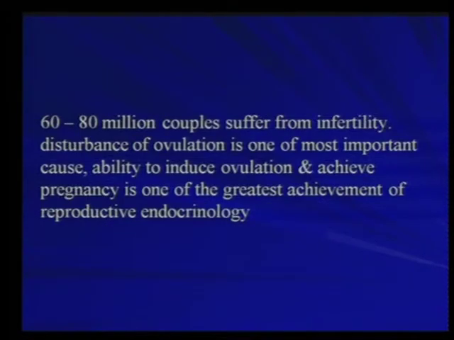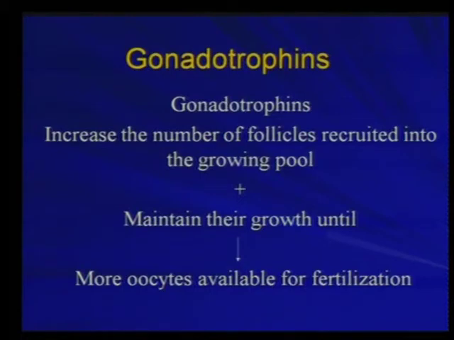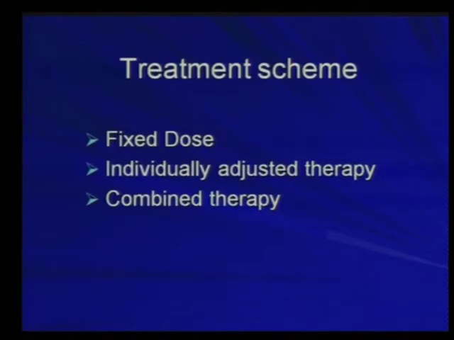Sixty to eighty million couples suffer from infertility. The disturbance of ovulation is one of the most important causes, and the ability to induce ovulation and achieve pregnancy is one of the greatest achievements of reproductive endocrinology. Induction of ovulation with human gonadotropin has been an integral part of routine practice of most infertility clinics in the last 4 decades. Introduced as a substitution therapy for group 1 patients, and now for amenorrheic women, it is indicated in most disorders. Gonadotropin increases the number of follicles recruited into the growing pool. They maintain their growth until more oocytes are available for fertilization.